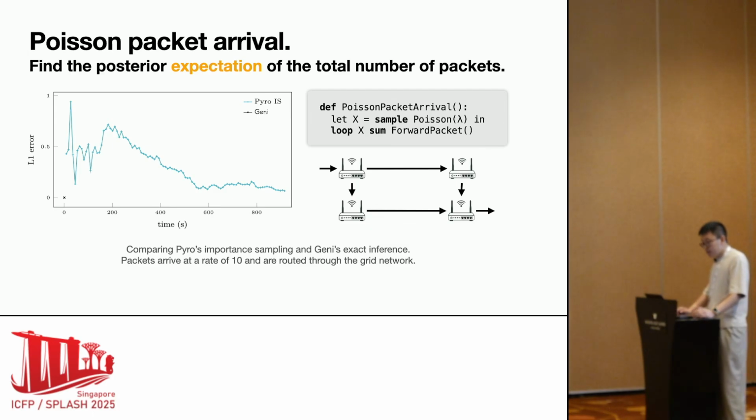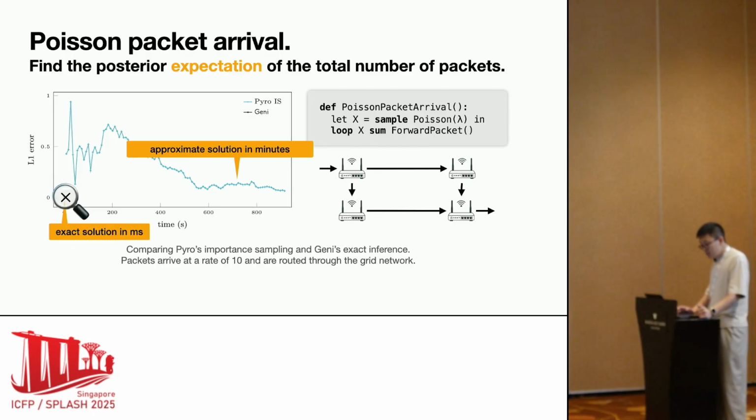In this plot, we show the L1 distance between the true posterior expectation and the estimated expectation from the importance sampling as time progresses. While Pyro eventually converges, it only begins to show signs of convergence after 10 minutes. In contrast, Jianlin swiftly produced the exact solution. To the best of our knowledge, Jianlin is the first system that can automatically derive exact solutions for this class of probabilistic programs.